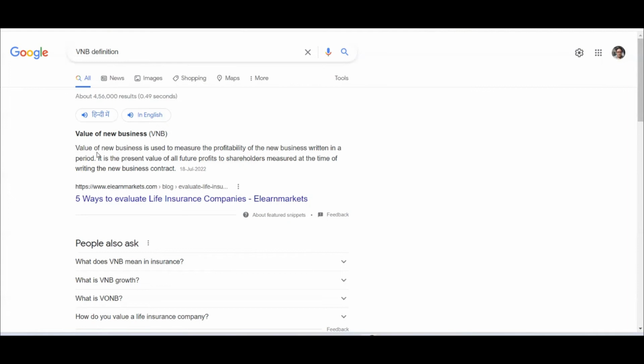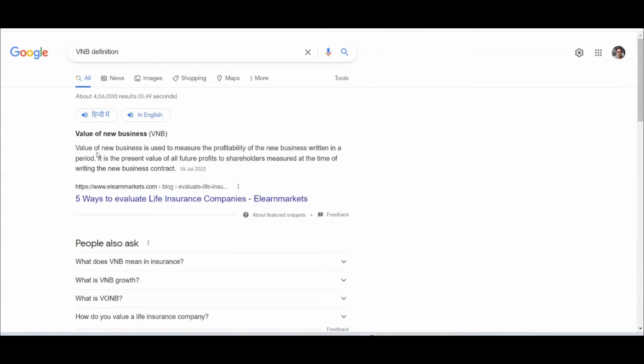VNB is an absolute term. VNB is not expressed in percentage unless you are calculating VNB margin, but VNB is expressed in absolute numbers, like 1,000 rupees, 2,000 rupees, 200 rupees, right? So because of the acquisition expense overrun, in a non-participating product the VNB would look much poorer. If the product has similar specs and features, the VNB would be much lesser compared to a participating product, because only 4 rupees is calculated there. Obviously, in case there is profit, the VNB would be lower in case of the participating product.